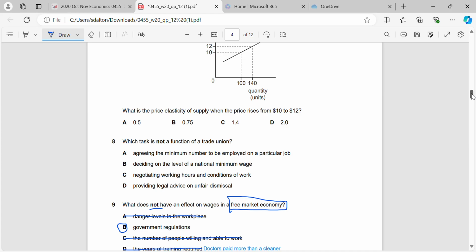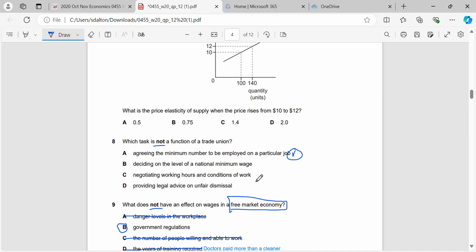So for 8, what task is not a function of a trade union? Remember, what a trade union does is they work with the firm to try and get better conditions or better work for their employees, right? So they work with a firm on an individual basis. Therefore, agreeing the minimum number to be employed on a particular job is a function of a trade union. They'll do that for their trade union members.